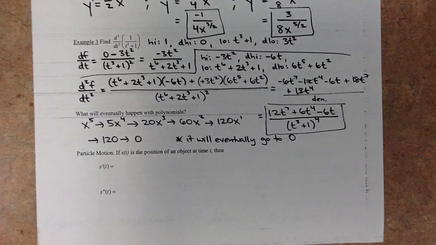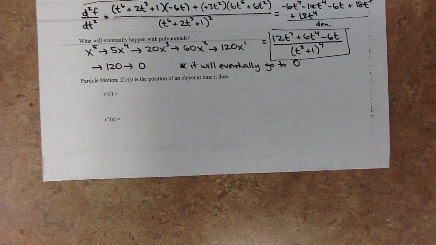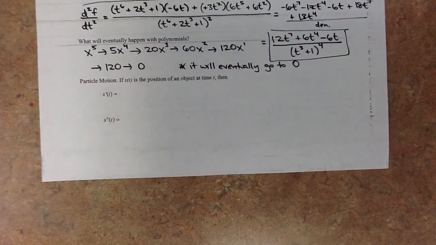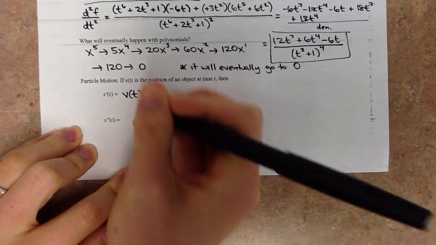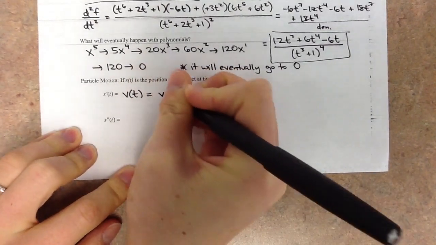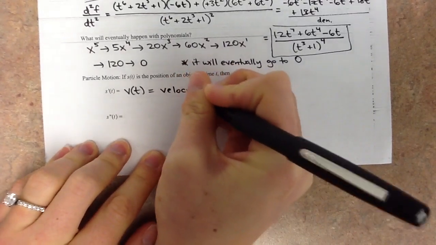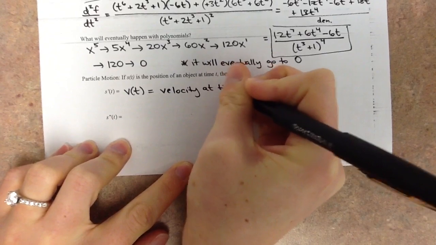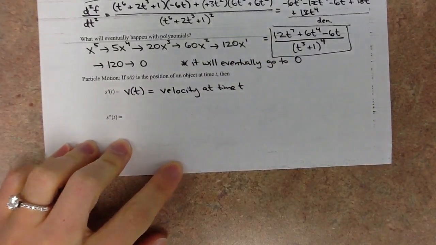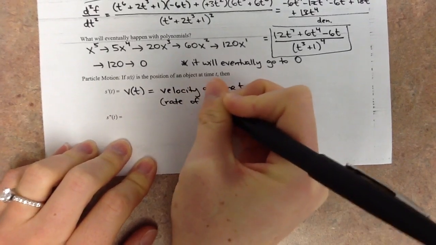All right, so got some more of this stuff here. So particle motion, this is what we very briefly talked about at the very beginning. If s of t is the position function, then s prime, that represents the derivative, that is, we use v of t, and that is our velocity function. So our velocity function, this is the rate of change. So velocity at time t, that is the rate of change of the position. That's what we were talking about.